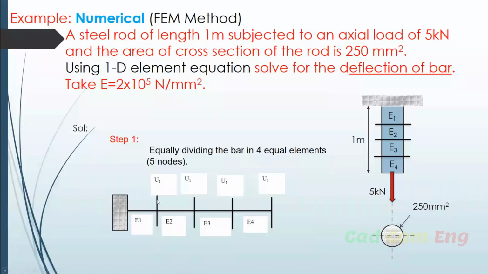For example, let me take this one. The same object I have drawn using the block diagram. This is the element divided at the first part. So E1, how is it behaving? At the end of E1, what is happening? At the end of E2, what is happening? This is called deformation U1, U2, U3, U4. Similarly, what is happening at the last end? If I add all these deformations, then I can find exactly 90 to 95% of the deformation. Clear?